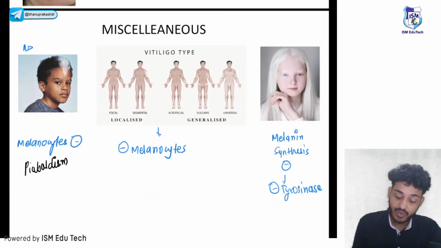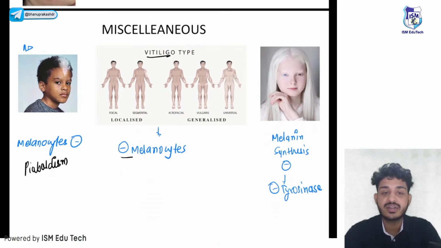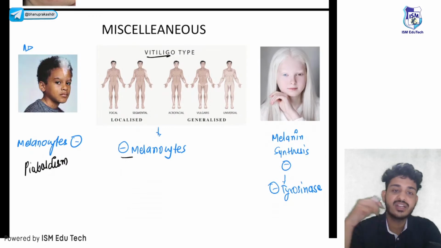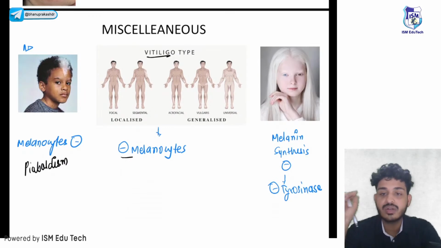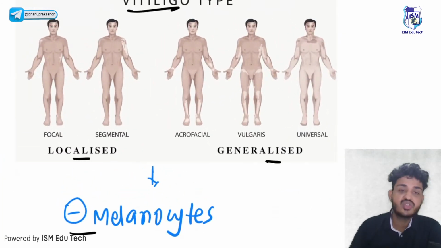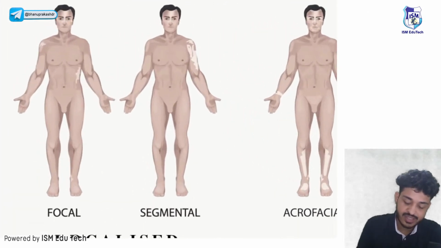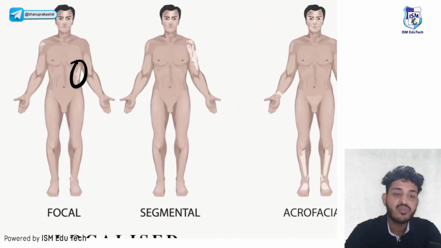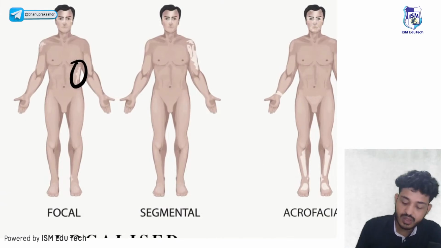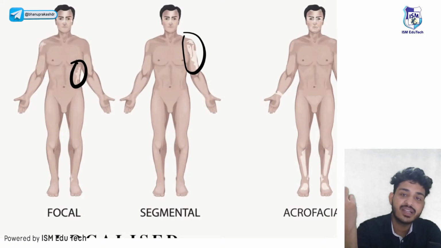Next one is your vitiligo. In vitiligo, there will be absence of melanocytes. What will happen? There will be no melanosomes, there will be no melanin in certain parts of the skin. It could be localized, it could be generalized. Localized क्या होगा? Particular जगह पे. For example, that is your focal vitiligo. Second one is along a nerve segment, so that will be segmental vitiligo.